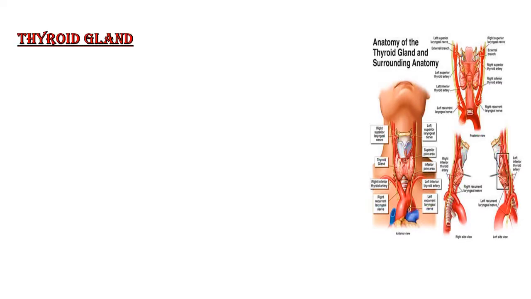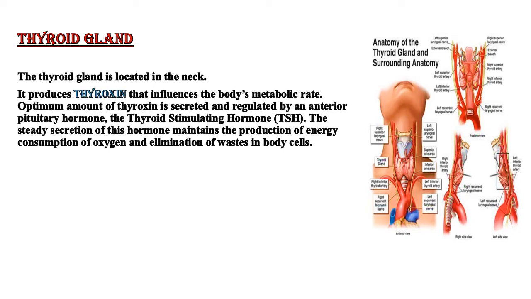Next, we have the thyroid gland, and if you look at the diagram on the screen, you will see the neck part, and as such the thyroid gland is located in the neck. It produces a hormone known as thyroxine, and this influences the body's metabolic rate. Now the optimum amount of thyroxine is secreted and regulated by an anterior pituitary hormone, the thyroid stimulating hormone, which is also known as TSH.